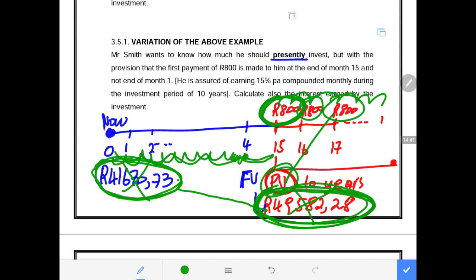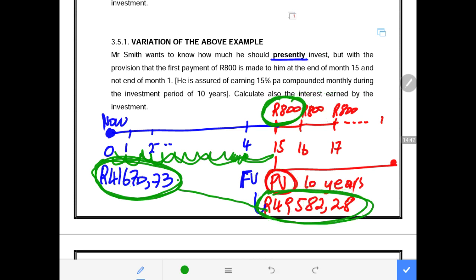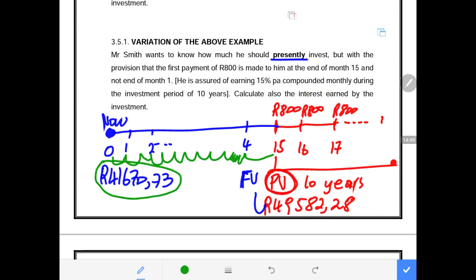Let us see how much was this amount from which these payments are being taken. That is why we use the PMT of 800, and we use 10 years, which is 120 months, and we use 15 to calculate the present value from which these withdrawals are being withdrawn.